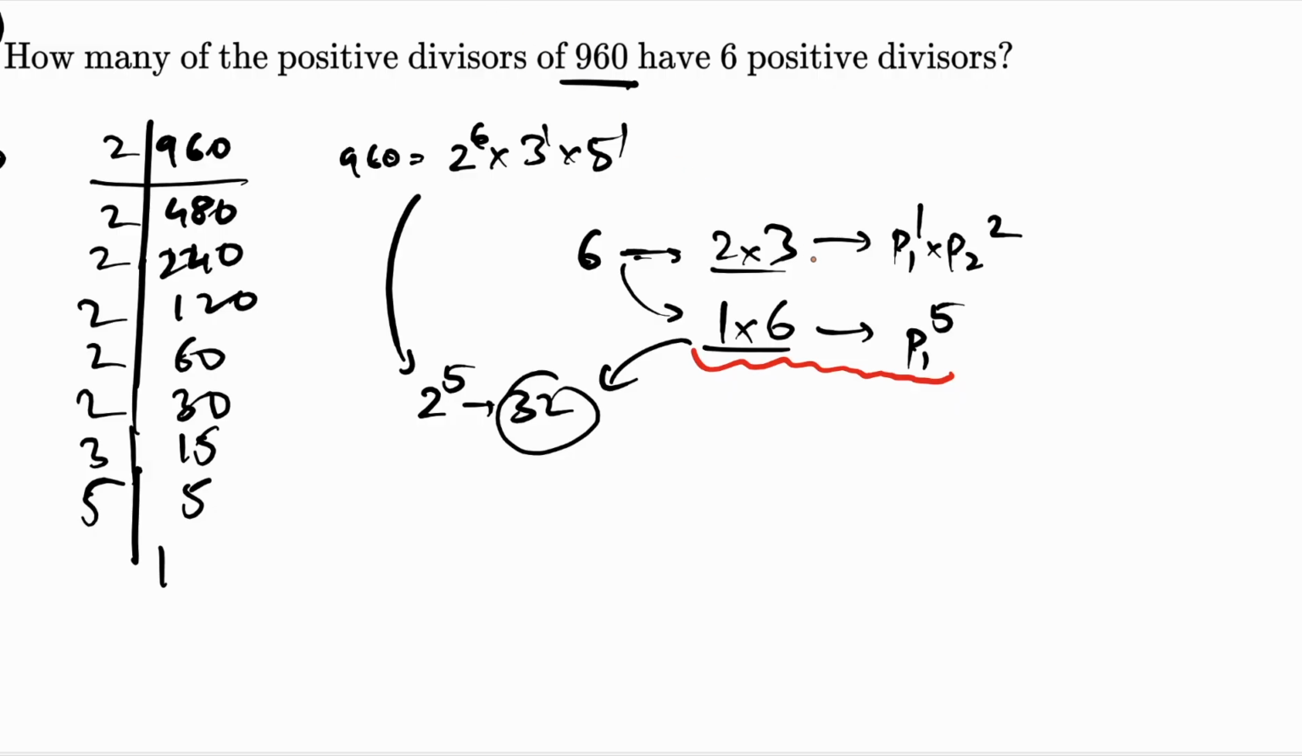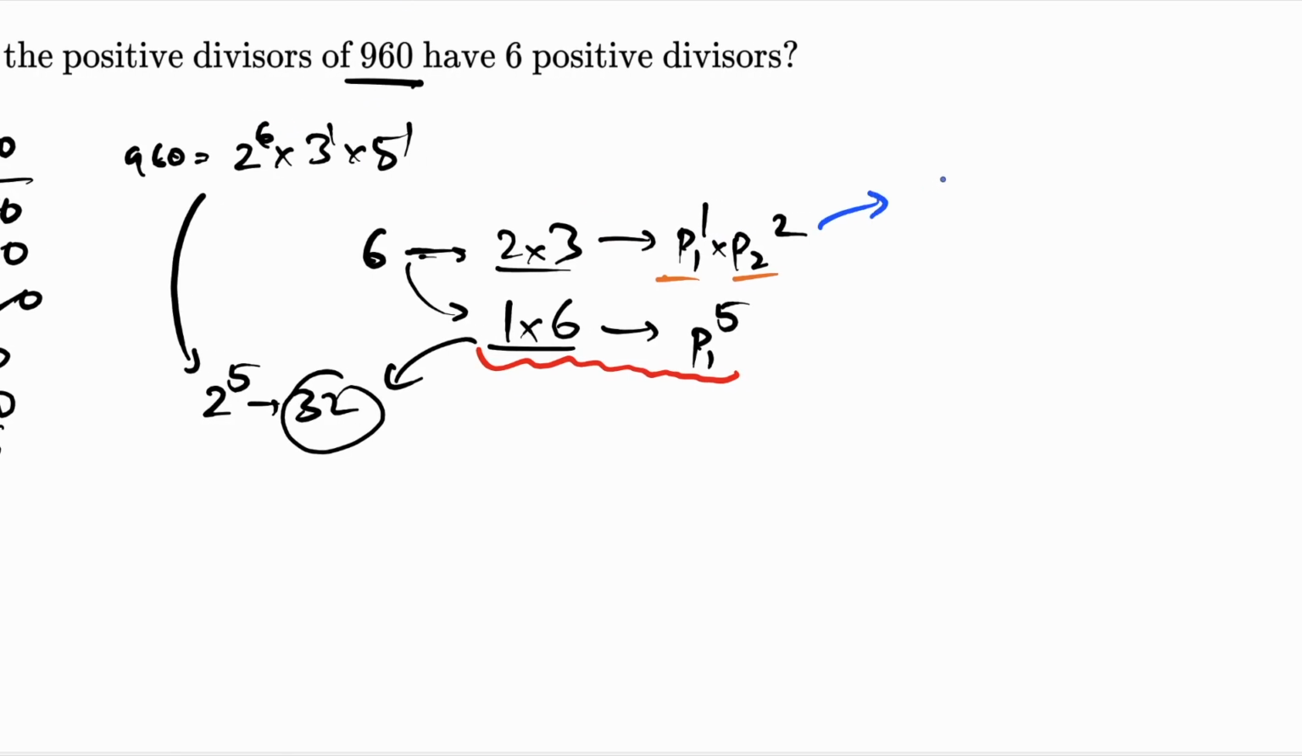Now let's try to understand what divisors of the form p1 raised to 1 into p2 raised to 2 are possible. Looking at the prime factorization, 3 raised to 2 is not a possibility because the highest power is 1. Similarly, 5 raised to 2 is also not a possibility. The only possibilities are 3 raised to 1 into 2 raised to 2, and 5 raised to 1 into 2 raised to 2. There's no other possibility because 3 and 5 can only be raised to 1.